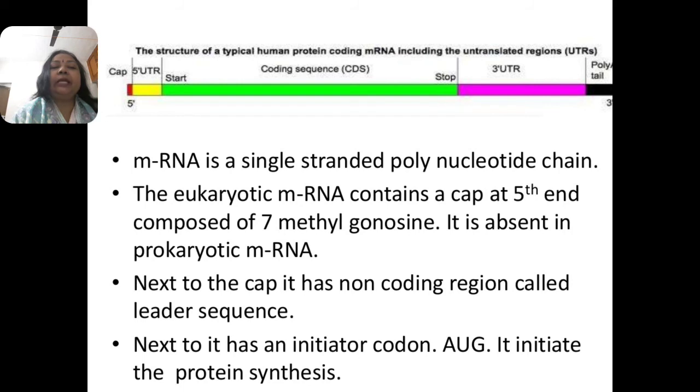Next to the cap, it has a non-coding region called the leader sequence. Next to it is the initiating codon AUG, which codes for methionine and initiates protein synthesis. Methionine is known as the initiating codon, responsible for initiating the process of translation.